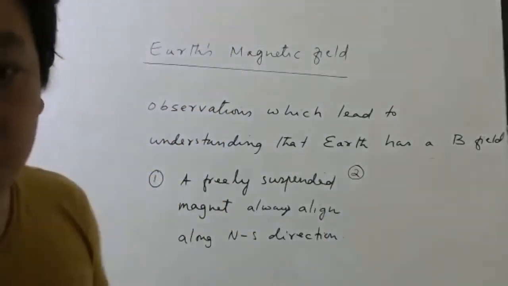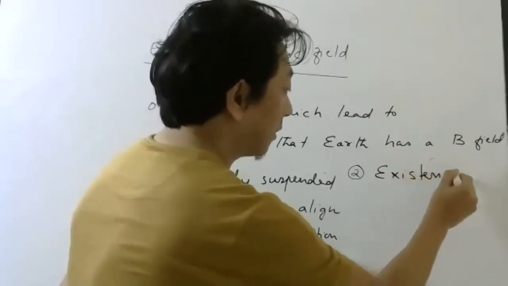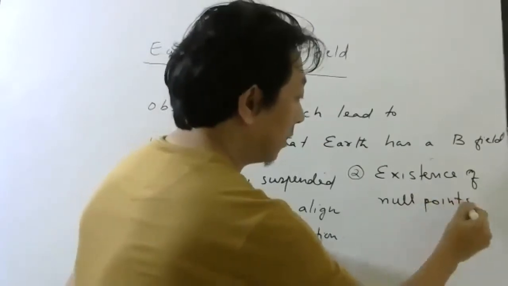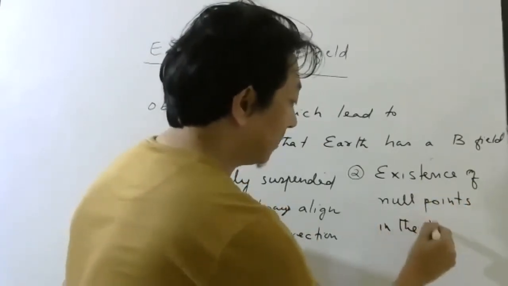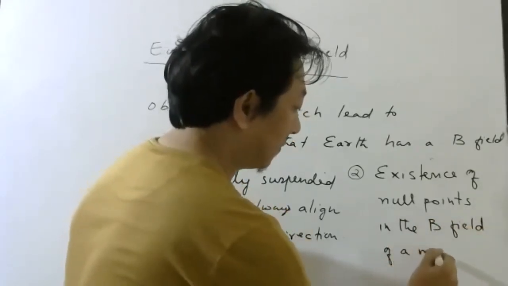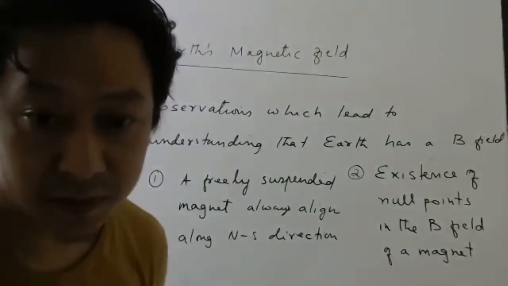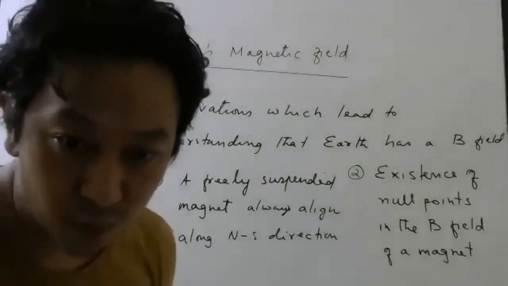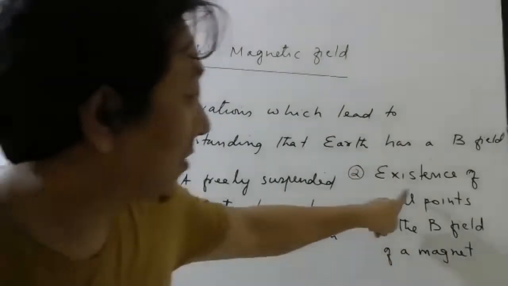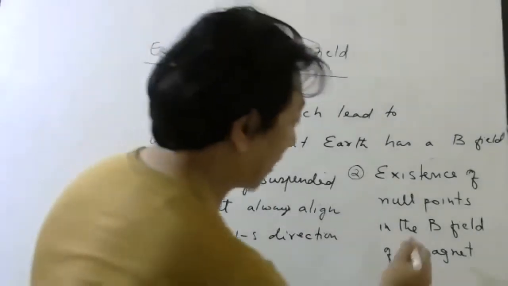The second very important observation is the existence of null points in the magnetic field of a magnet. Existence of null points. Bosch-Shock, okay, we can consider that also. So let us discuss this first. Existence of null points in the magnetic field of a magnet.